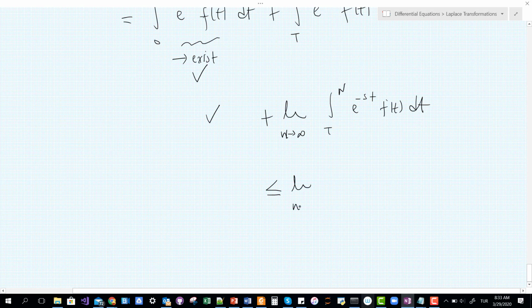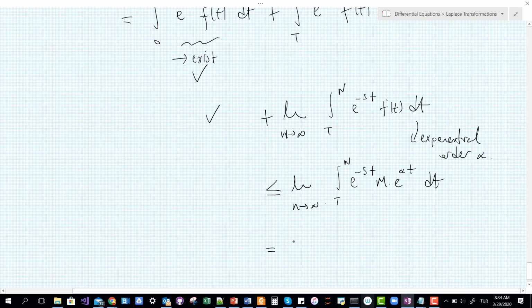Since this function is less than M times e to the alpha t, I can use another integral feature to write it this way: M times e to the alpha t dt. I use the exponential order alpha feature of f of t.